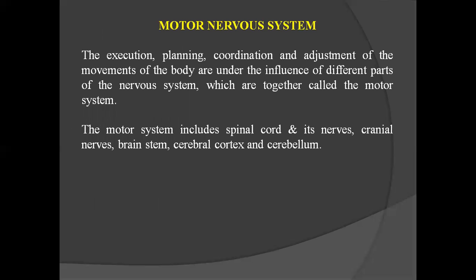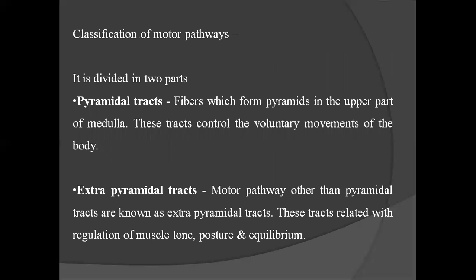Motor nervous system. The execution, planning, coordination, and adjustment of the movements of the body are under the influence of different parts of the nervous system, which are together called the motor system. The motor nervous system includes spinal cord and its nerves, cranial nerves, brainstem, cerebral cortex, and cerebellum. Classification of motor pathways: it is divided into two parts. First is pyramidal tract and another is extrapyramidal tract.